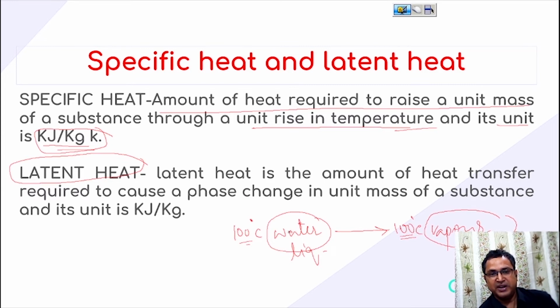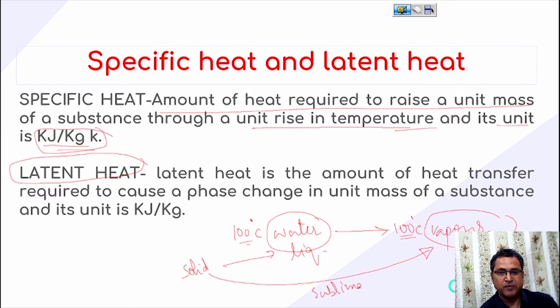So it may be latent heat when the substance changes from liquid to gas, or sometimes from solid to liquid, or sometimes solid to gas. Solid to gas is the latent heat of sublimation, when a solid goes directly to gas.